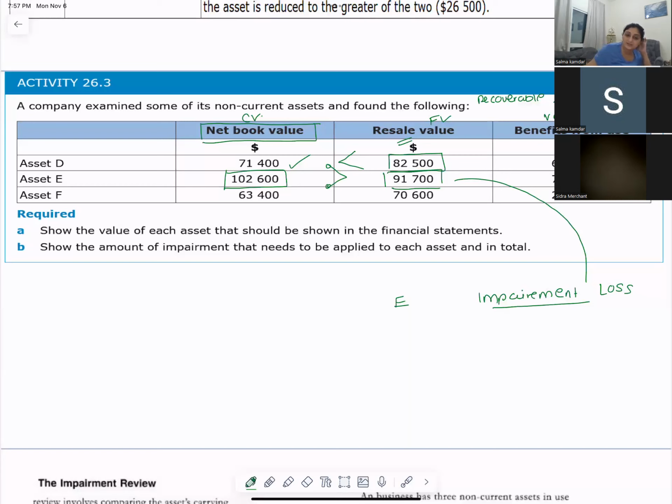Impairment loss of how much? 10,900. And the amount that you will show in your statement of financial position? 91,700. Okay, fine.